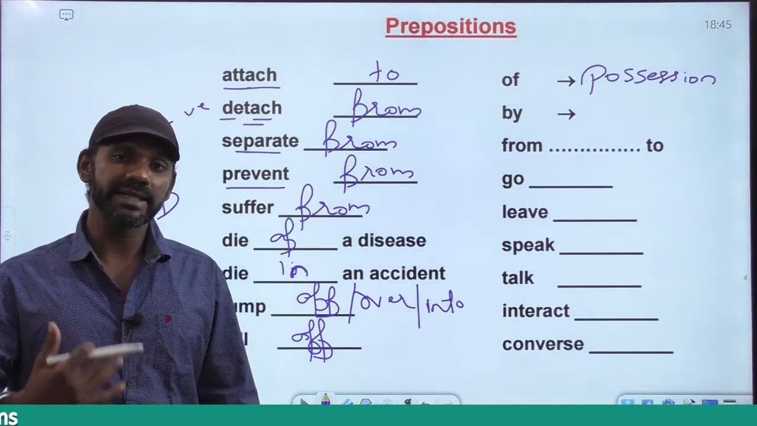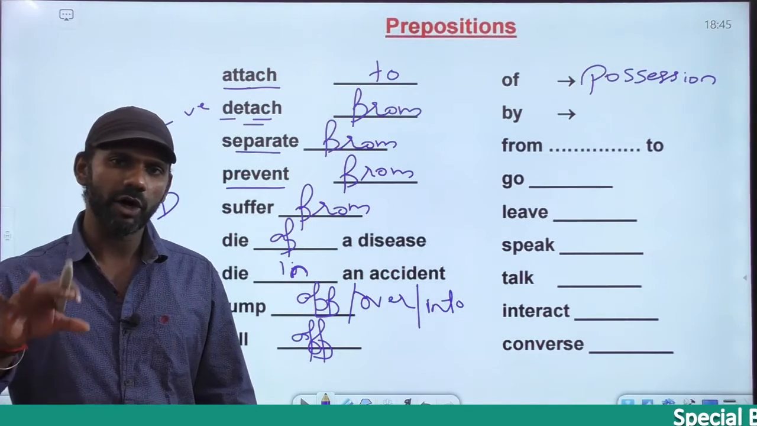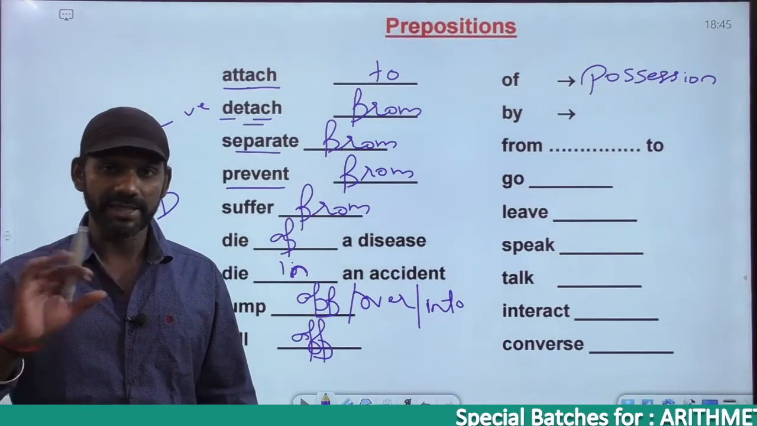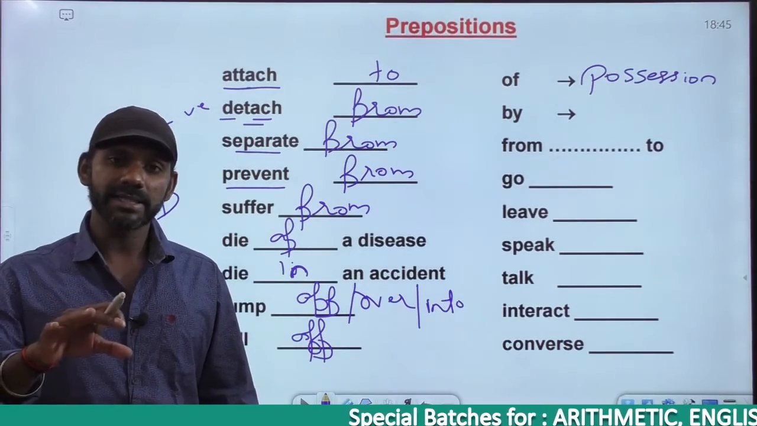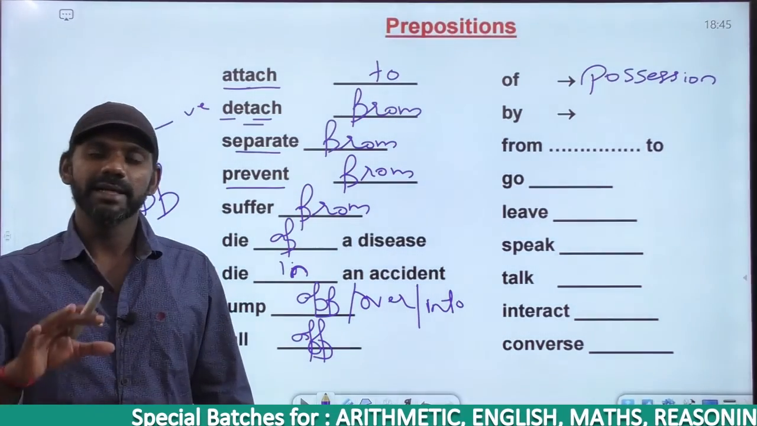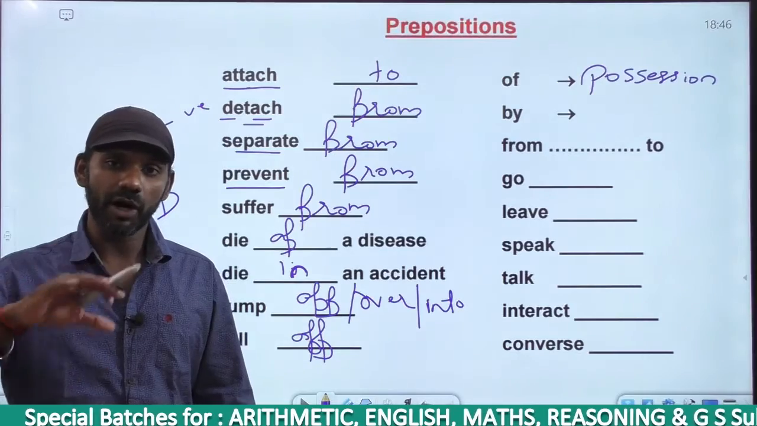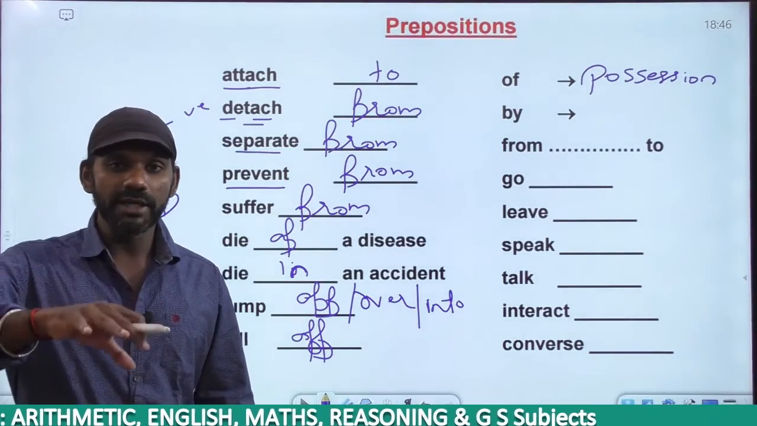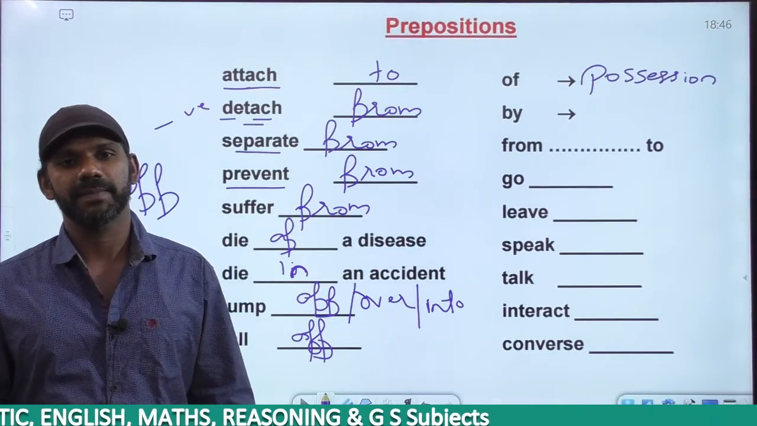I sit dash the desk. I sit on the desk or I sit at the desk. You know what a bench is and what a desk is. A bench is meant to be sat on. We sit on a bench. A desk is not meant to be sat on. A desk is meant to be sat at. So we sit on a bench at a desk.